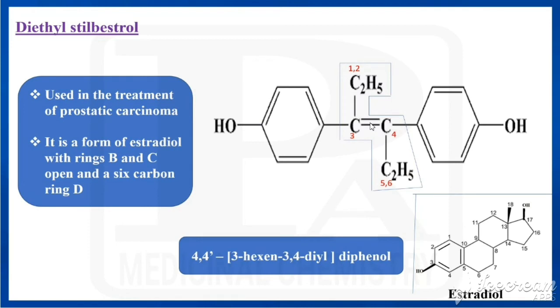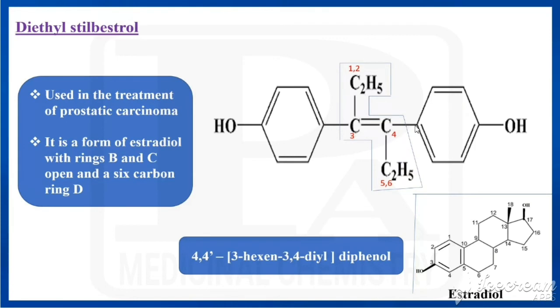So this is called the hexene, and in the hexene, 3rd and 4th position. So which hexene is it? 3-hexene, because the bond is between 3 and 4. So it is called 3-hexene, and that 3-hexene is connected to 2 phenols. Here 3rd position is connected to one phenol, 4th position is connected to one phenol. The 4th position of the phenol would be connected to the 3rd one.